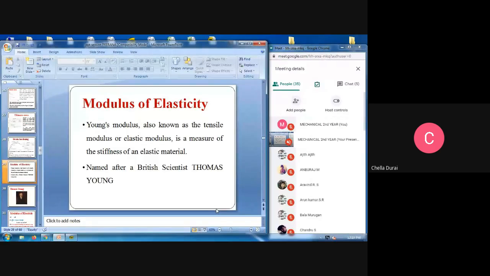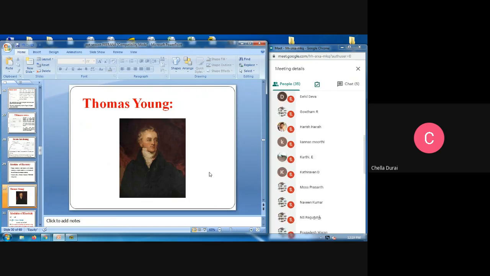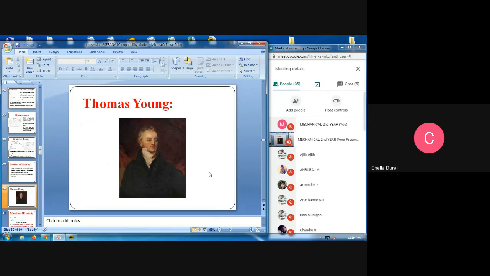Next one, modulus of elasticity. You see, Young's modulus, also known as tensile modulus or elastic modulus, is a measure of stiffness of an elastic material. It is named after the British scientist Thomas Young, who gave the measure as the modulus of elasticity. This is Thomas Young. Questions are asked about the Young's modulus: who is the creator of the Young's modulus? Find out the stiffness values, and that you are asking in the GATE questions. Therefore, we are showing Thomas Young.